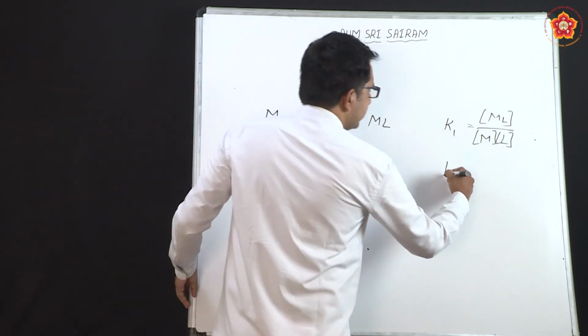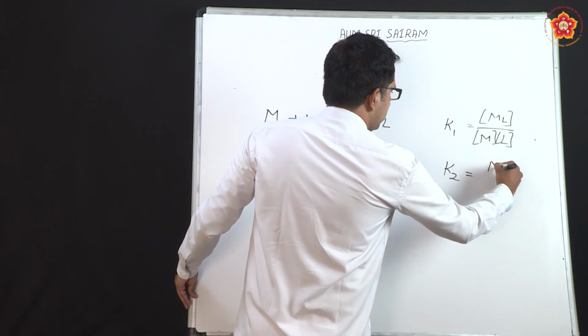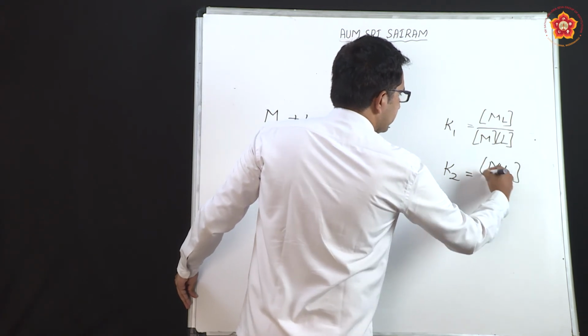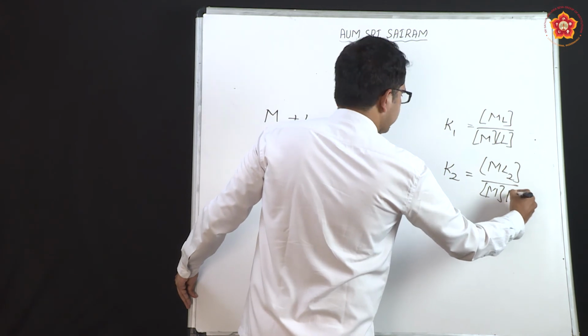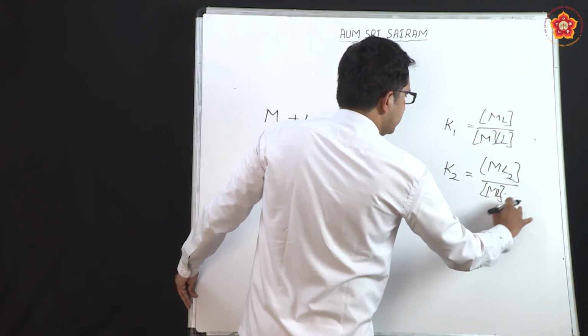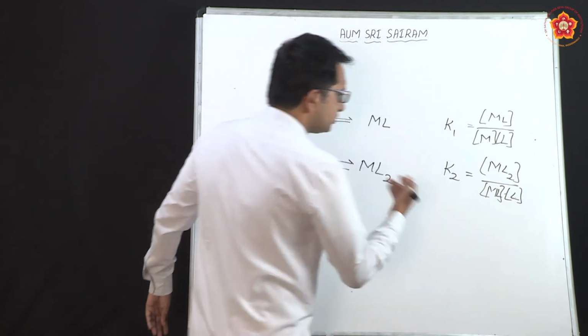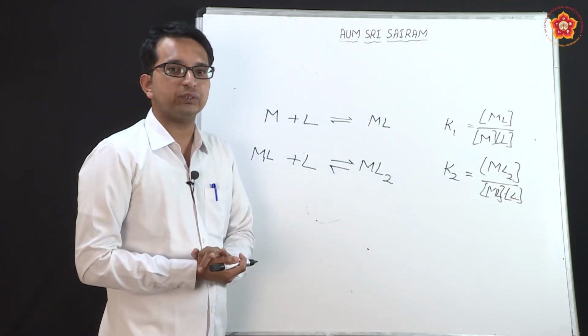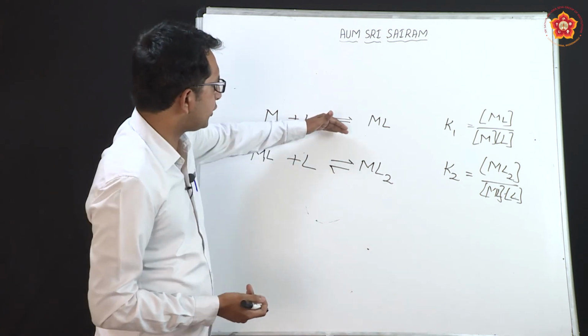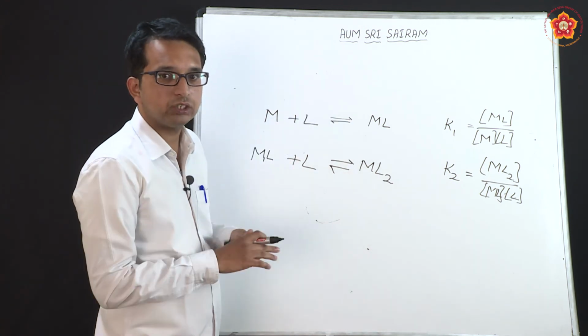And what will be the K2 value of this? K2 will be equal to [ML2] divided by [ML] and [L]. So, this is how we can write the constants of various compounds. This is the constant of the first step, this is the constant of the second step.